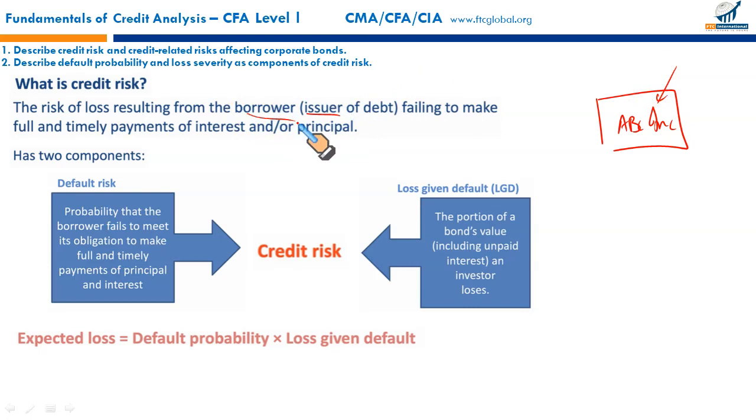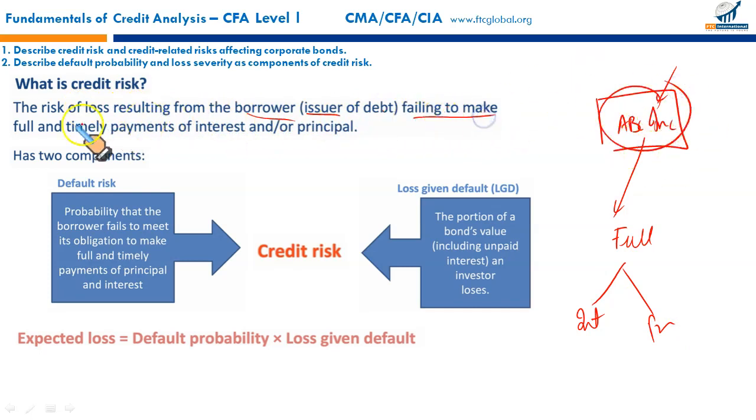When you say credit risk, the risk that ABC may fail to make the full payment on coupon and the principal. So the risk of loss resulting from the borrower, ABC Incorporated, failing to make full and timely payments of interest and/or principal, this is called credit risk specifically.